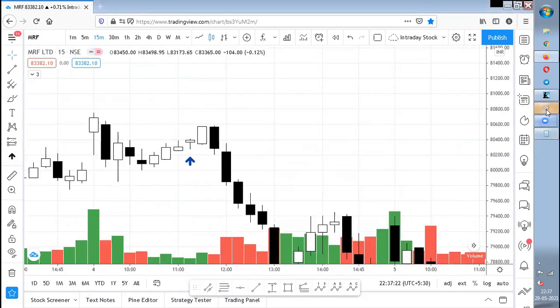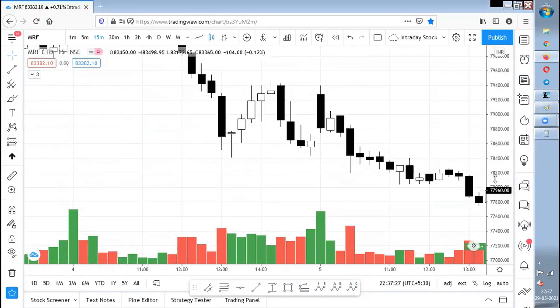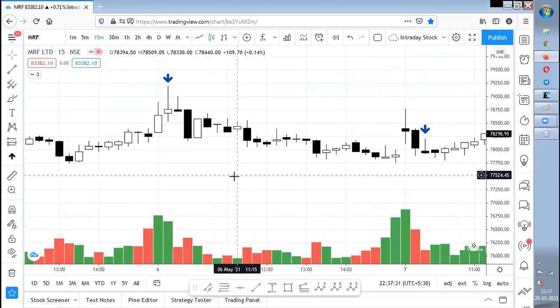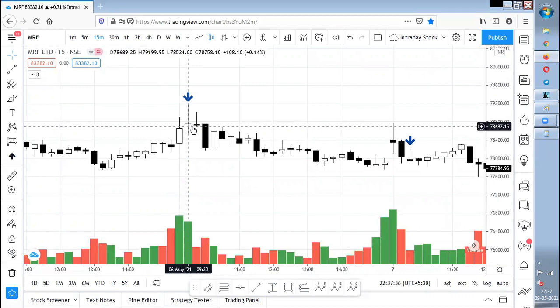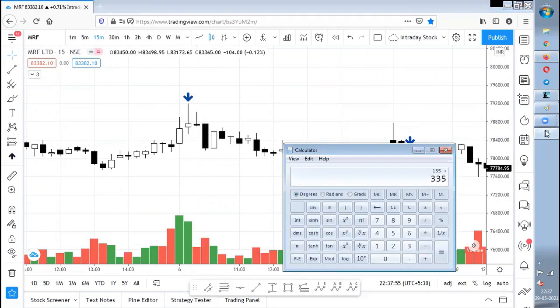Clear? The next trade is on 6th. Let's go by the marking itself. On 5th, I did not mark anything, so that means there are no trades. And on 6th, we have got the trades. This high low is around 335 points. As per our criteria, we should avoid the trade. But let us see what the May month trades are and how we have performed. So this is around 335 points, we should have got 335 points, and in this trade itself, we have got 335 points. So that is going to be plus 335.